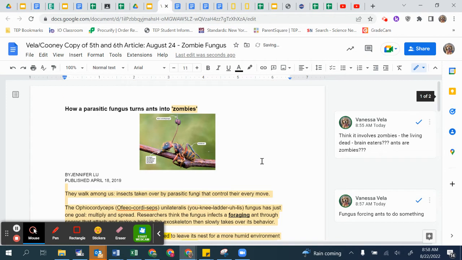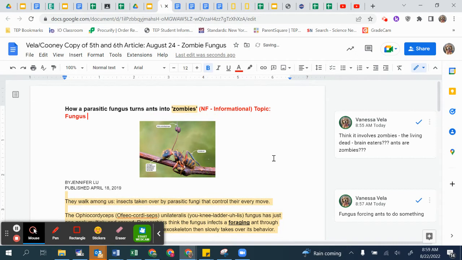So I'm thinking that this is an informational text, and I would write that down here. So this is nonfiction, NF, so write that down. Everything that I'm writing down is just me thinking aloud, but this you're for sure writing down. So nonfiction, it's informational, and the topic would be, what are your thoughts? Zombie ants, fungus controlling ants. So I would say fungus controlling ants. Kind of like a zombie, right? You can also say zombie ants.